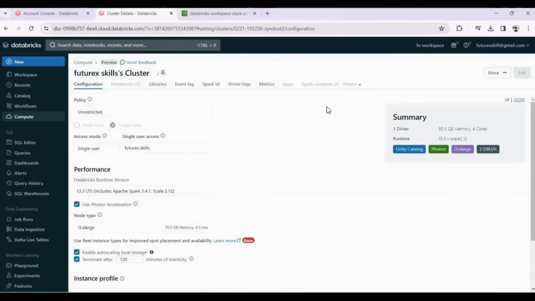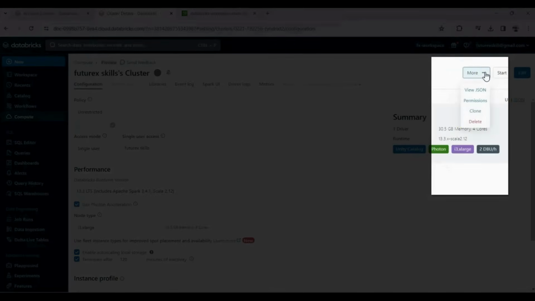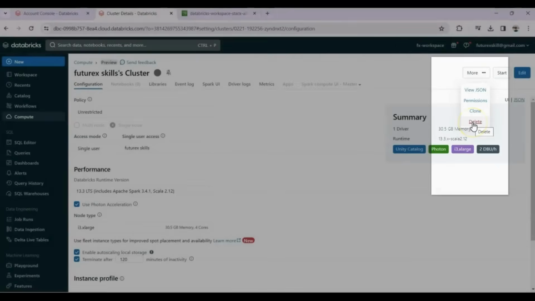Finally, go back to the compute link and select the cluster to delete it. You can always recreate it whenever you need it. Don't keep it running to avoid incurring costs.